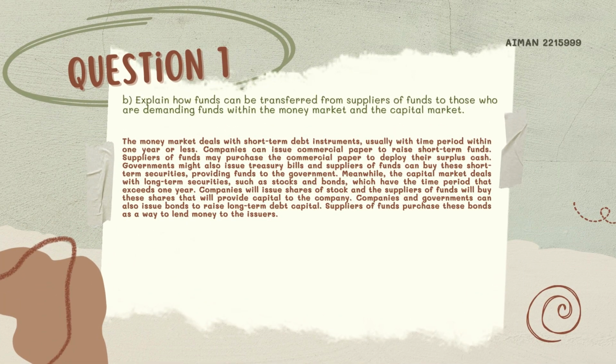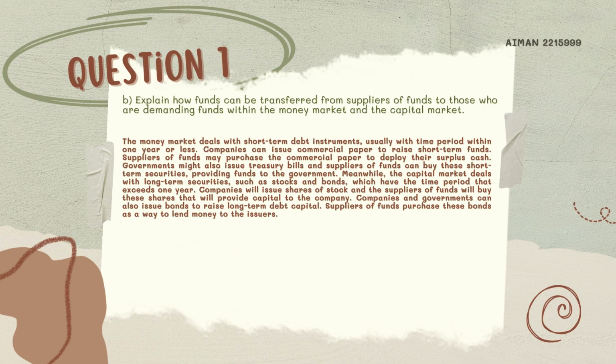And the last one, for question 1B, explain how funds can be transferred from suppliers of funds to those who are demanding funds within the money market and the capital market. So the money market deals with short-term debt instruments, usually with the time period within 1 year or less. Companies can issue commercial paper to raise short-term funds. Suppliers of funds may purchase the commercial paper to deploy their surplus cash. Governments might also issue treasury bills, and suppliers of funds can buy these short-term securities to provide funds to the government.